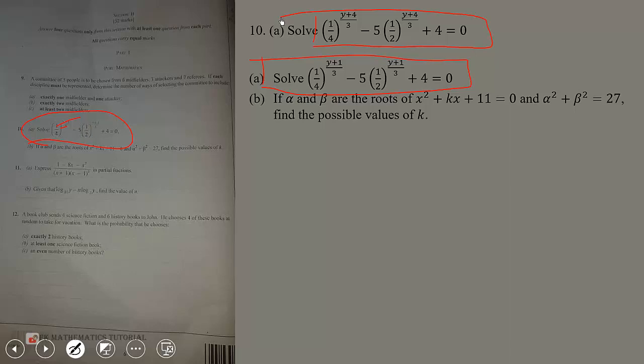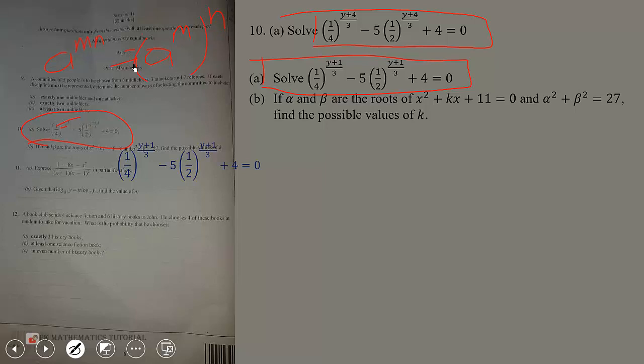We are solving 1 over 4 exponent y plus 1 all over 3, minus 5 into half exponent y plus 1 all over 3, plus 4 equals 0. What we are going to do is make use of this property of indices: a exponent mn is the same as a exponent m all exponent n.